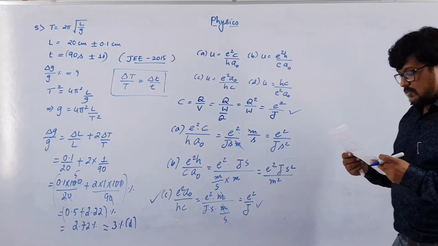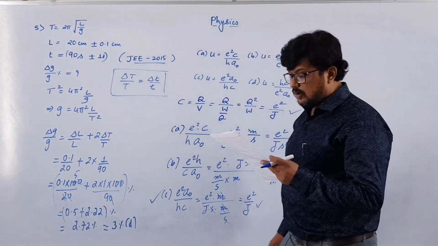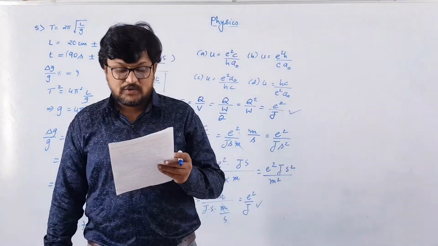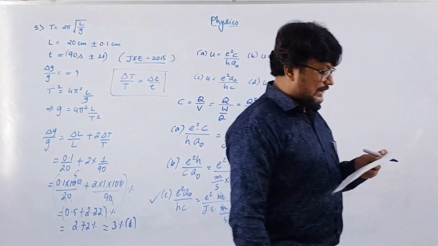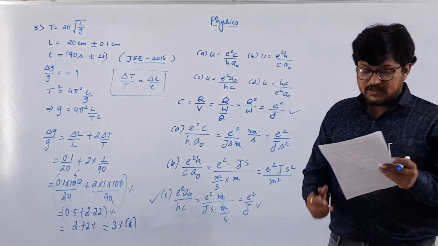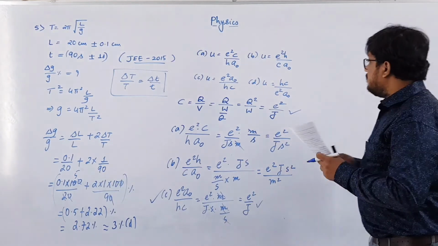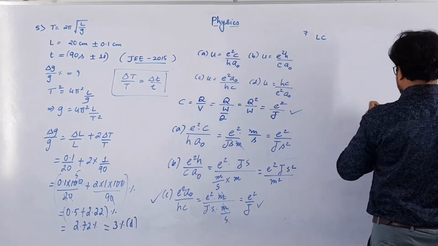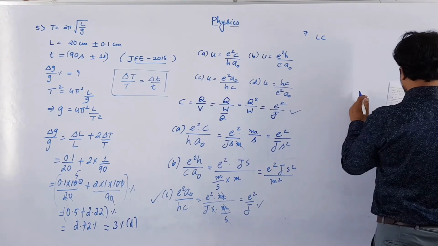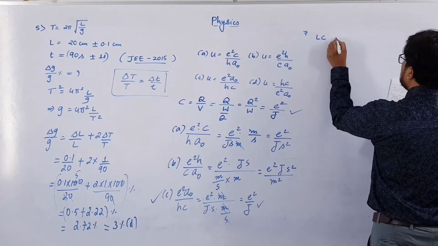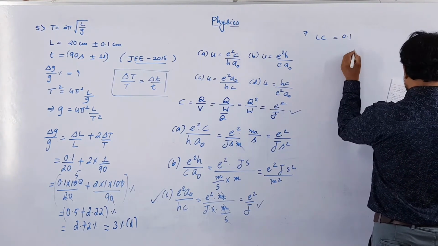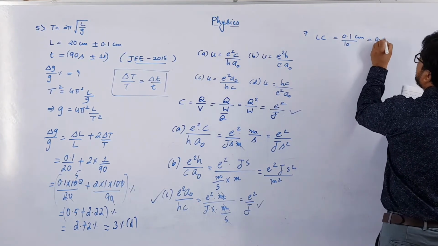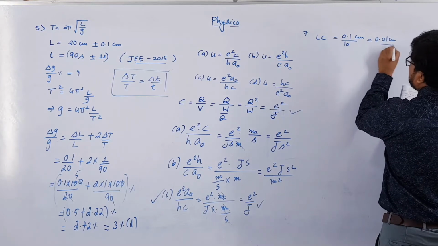Seventh one. Diameter of a steel ball is measured using a vernier caliper which has division of 0.1 cm on the main scale and 10 division of its vernier scale. So what is least count of your vernier caliper? Least count of vernier caliper is main scale, it is at 0.1 cm and there are 10 division on vernier scale. So it is 0.01 cm. Right.